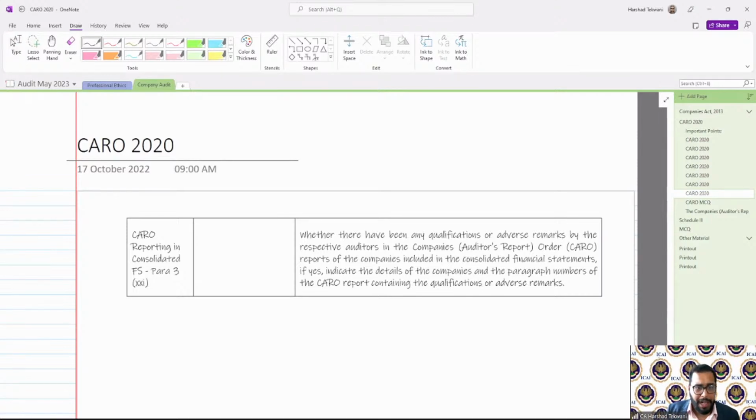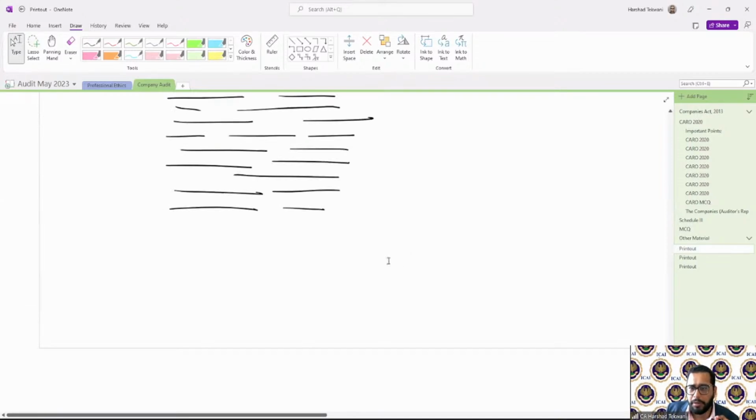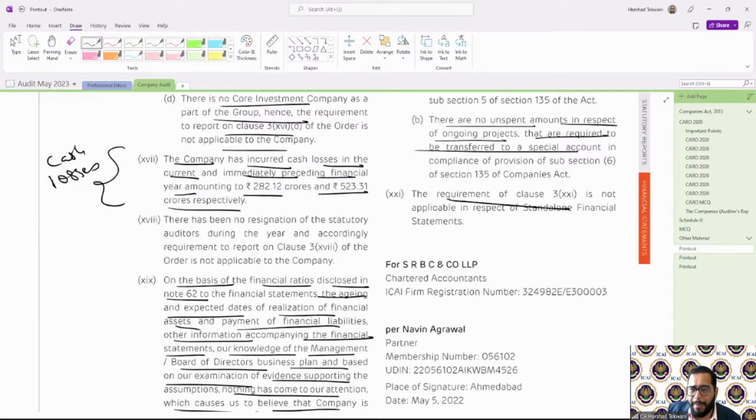The last one, Caro reporting in consolidated FS, para 3(xxi). Now, whether there have been any qualification or adverse remarks by the respective auditor in the Caro reports of the companies included in the consolidated financial statements, if yes, indicate the details of the companies and paragraph numbers of the Caro report containing the qualifications. Now, this is only applicable for the consolidated financial statement. That's why you will not see it over here. The requirement of 3(xxi) is not applicable in respect of a standalone financial statement. But in respect of a consolidated financial statement, this is applicable.